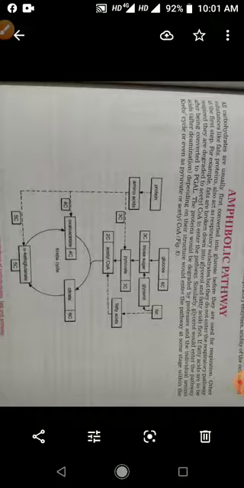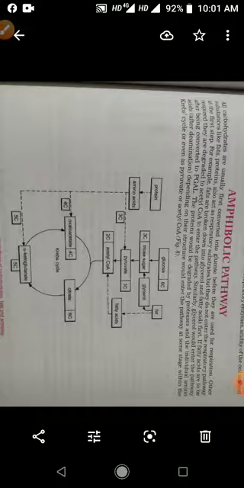But fat and proteins do not directly enter the respiratory pathway. Fat first is broken down into glycerol and fatty acid. Fatty acids are degraded and converted into acetyl CoA.